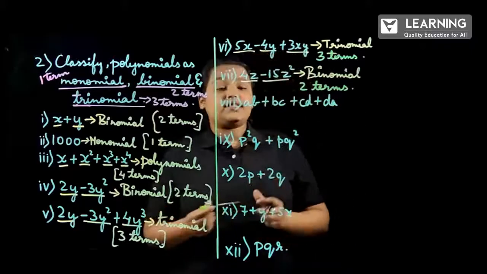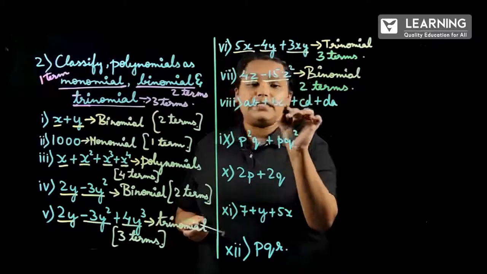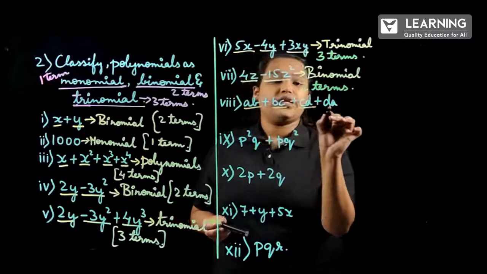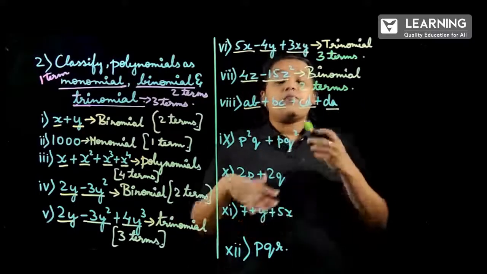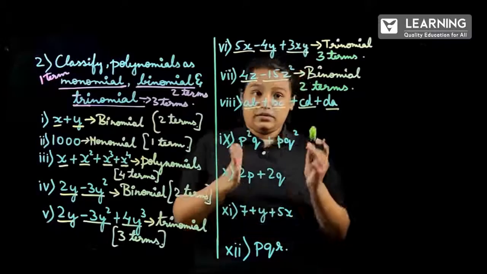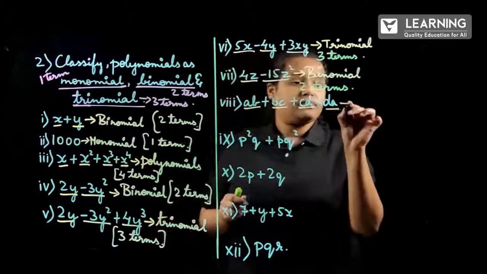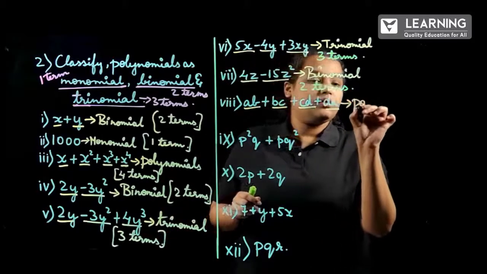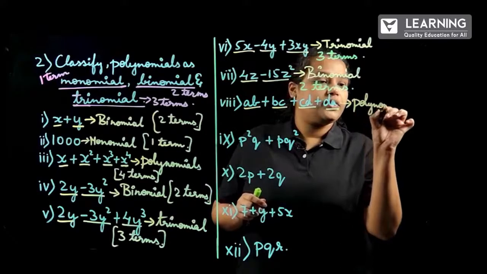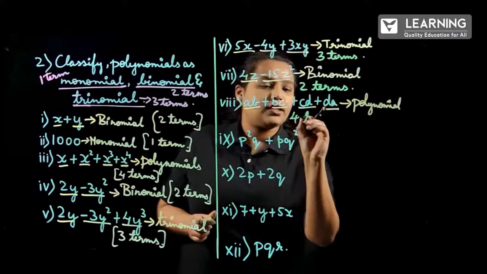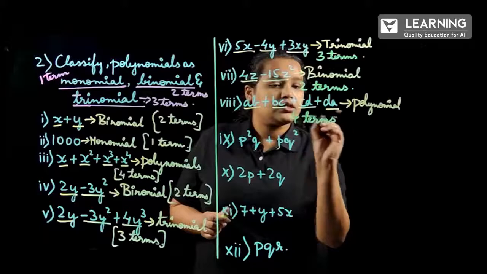And the next question is again AB plus BC plus CD plus DA. So 1, 2, 3, 4. If more than 3 terms are there in an expression, that will be known as polynomial, correct? Polynomial, because of what? 4 terms, correct?